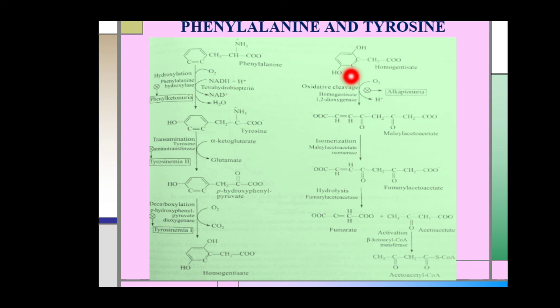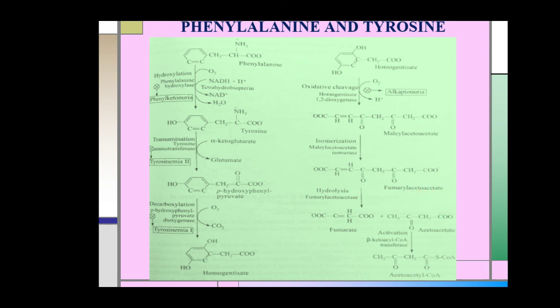Nearly all cleavages of the aromatic ring in biological systems are catalyzed by dioxygenase enzymes. Maleylacetoacetate is then isomerized to its trans form, fumarylacetoacetate, and this reaction is catalyzed by the enzyme maleylacetoacetate isomerase. In the last step, this fumarylacetoacetate is hydrolyzed to form fumarate and acetoacetate.